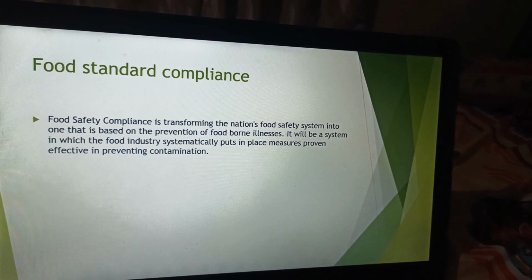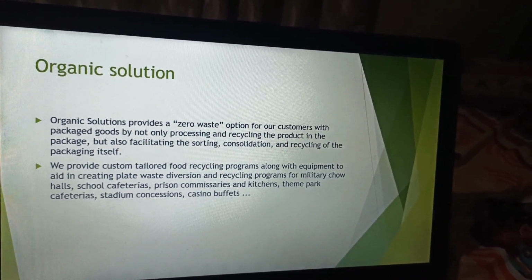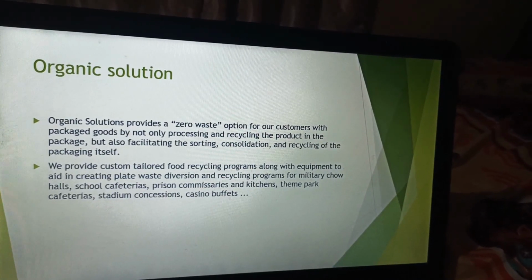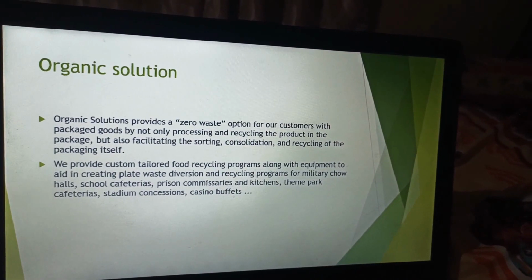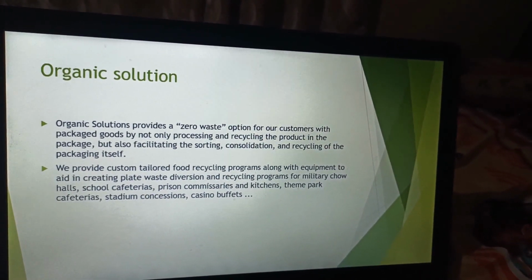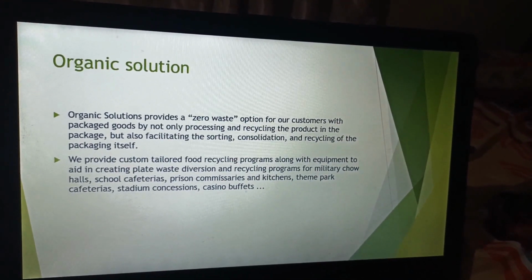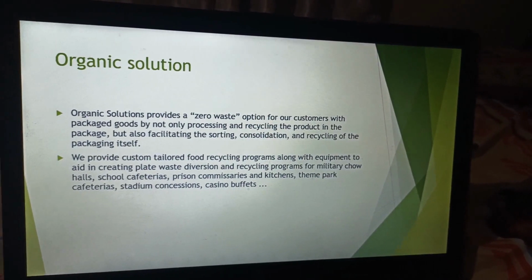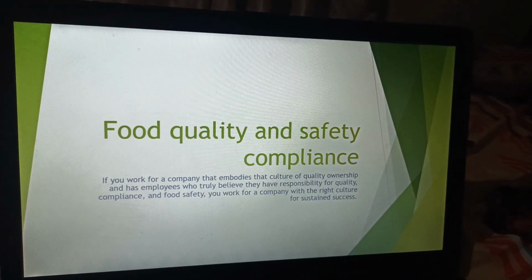Then food standard compliance and organic solutions. You know very well what is happening with packaging nowadays. I made a video on HP packaging, about what kind of packaging they use. From the government's point of view, it is also one of the guidelines that you should use zero waste packaging. We also work on it. Then food quality and compliance, and industrial implementation.